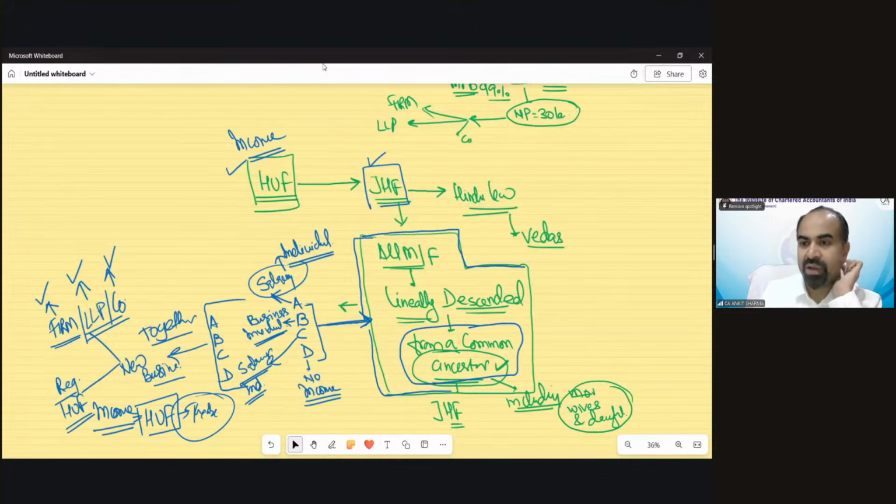In an individual, we have to pay tax separately for all income, and in HUF, if we register the business in HUF, we have to pay tax on that income, and the individual pays separately. Very good, correct, Mustafa. You are absolutely correct.